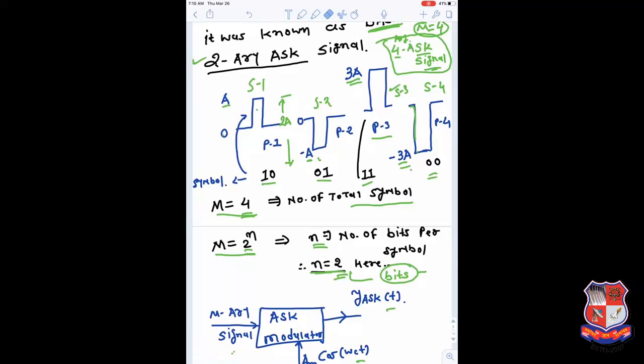So in the earlier case, if we were transmitting data at 1 kilobit per second, using a 4 ASK signal rather than a 2 ASK signal we can approximately double the transmission rate from 1 kilobit per second to 2 kilobit per second. So that is the main advantage here. The data transmission rate is going higher.